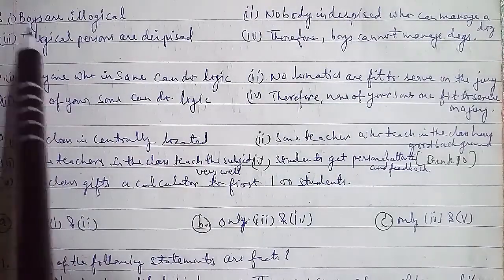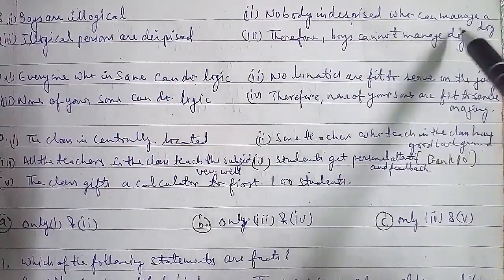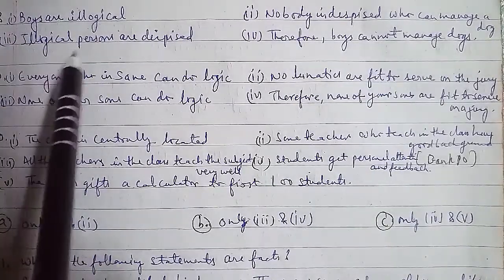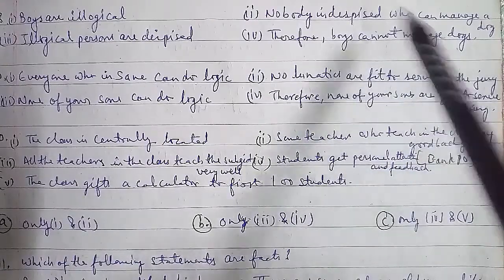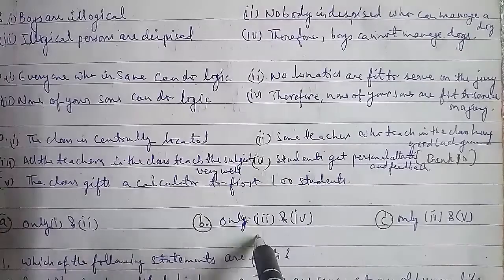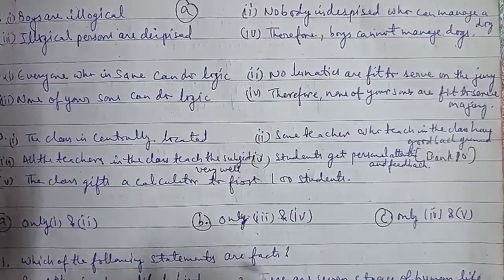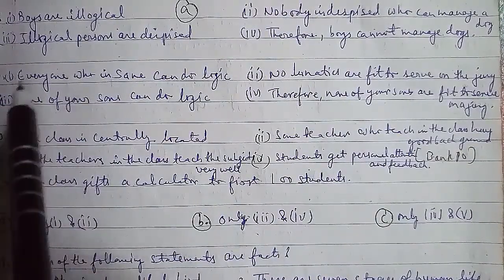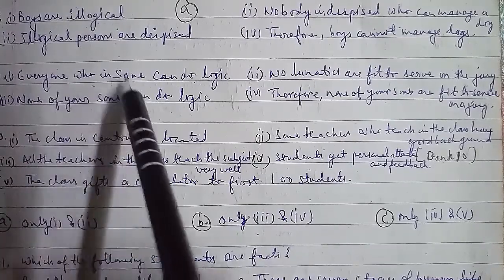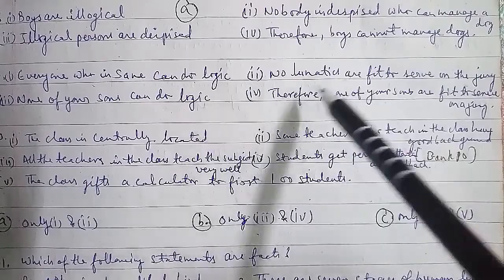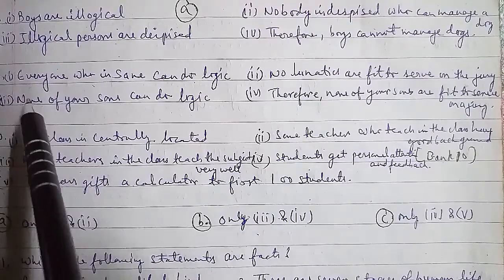Let's go ahead with another question, the ninth question of the session. Everyone who is sane can do logic. The second is no lunatics are fit to serve on a jury, and the third is none of your sons can do logic, and the fourth is therefore none of your sons are fit to serve on a jury. With reference to this question, option A will be the right answer, that all the conclusions follow from the statements.